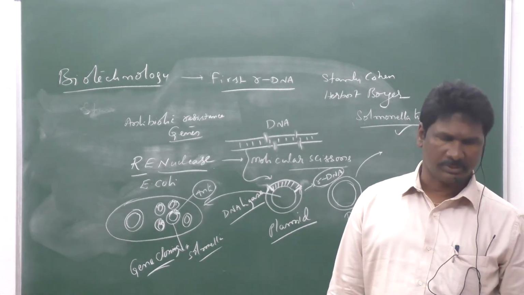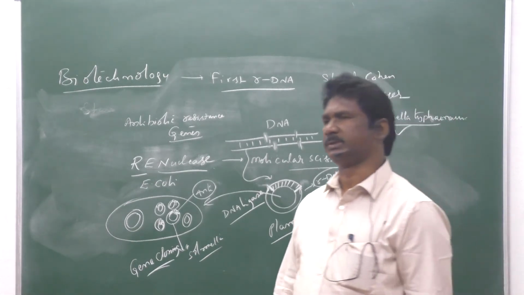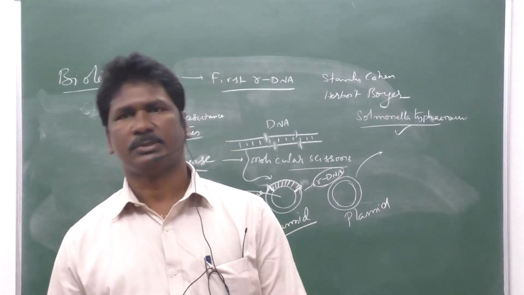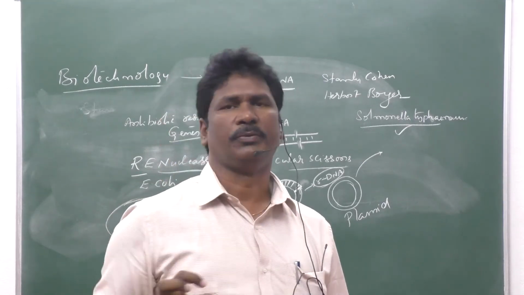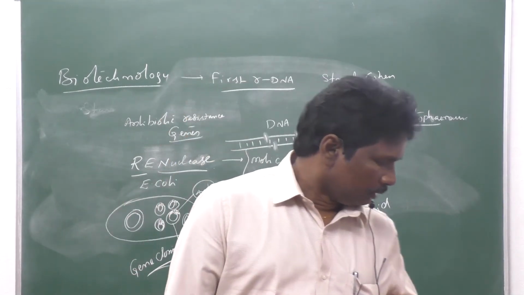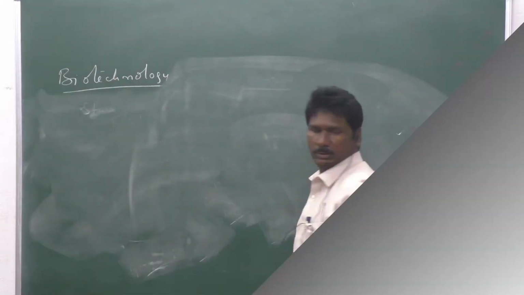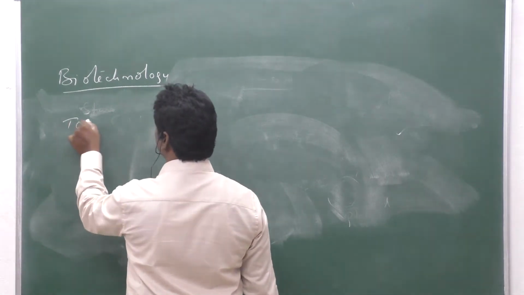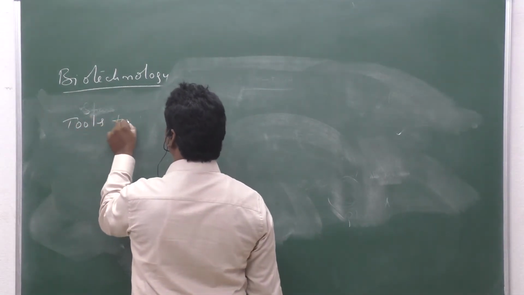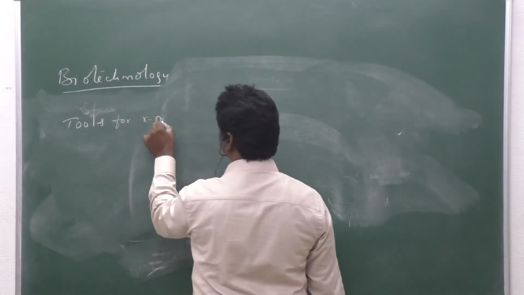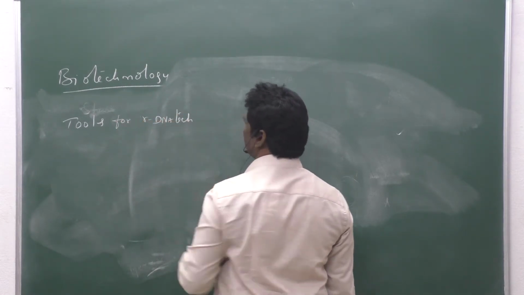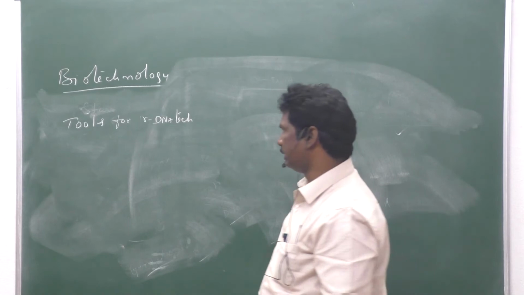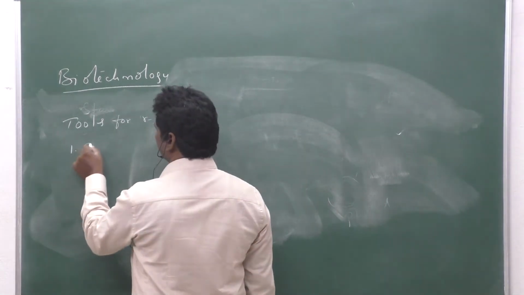Okay, so this is the first one. Next, for this rDNA technology process, or genetic engineering process, some tools are required. This is the most important essay question for your exam: tools for rDNA technology. What are the tools? Those are mainly useful to the process of rDNA technology. So the first one is restriction enzymes.